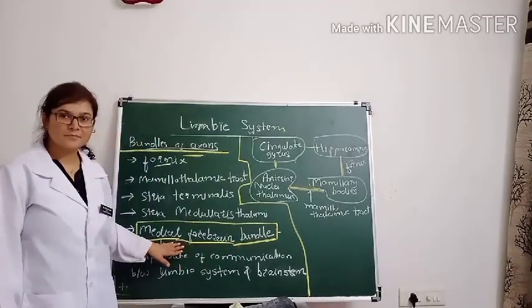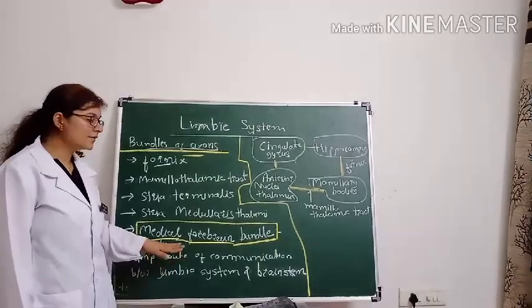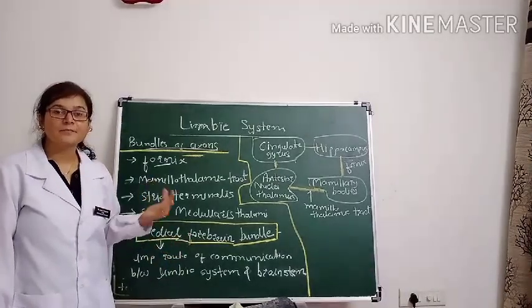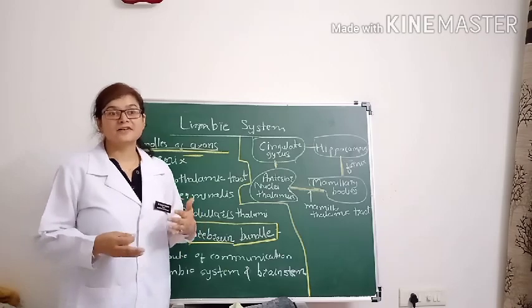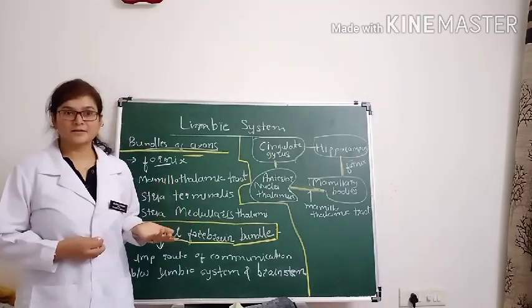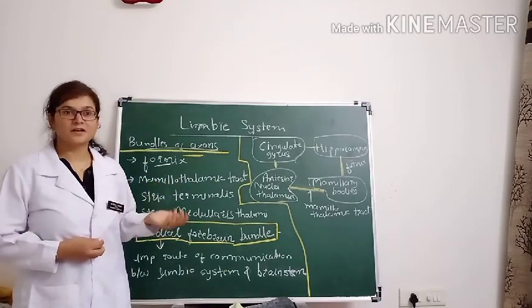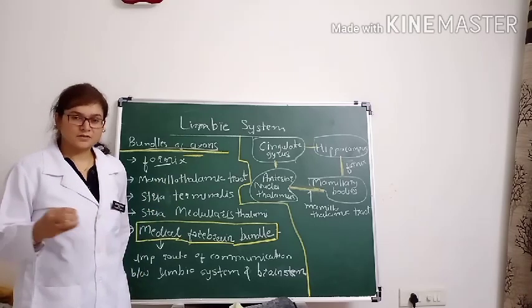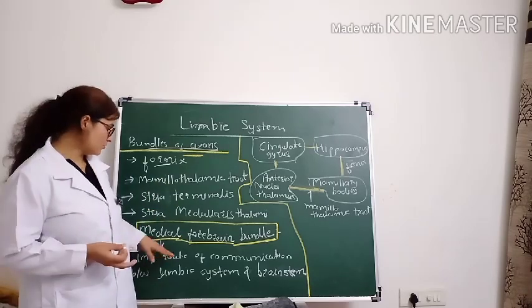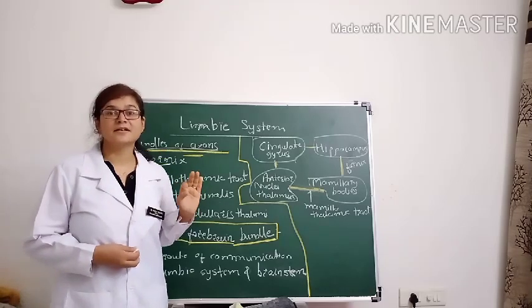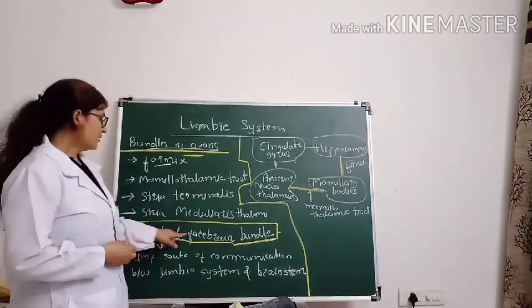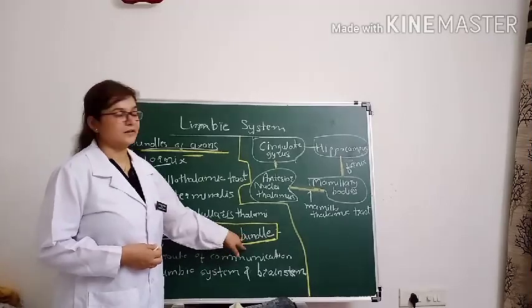This medial forebrain bundle is basically an important route of communication between the limbic system and the brainstem. In the brainstem, it has a connection with the reticular formation, both types of reticular formation, bulbar as well as spinal. So the important route of communication between the limbic system and the brainstem is the medial forebrain bundle.